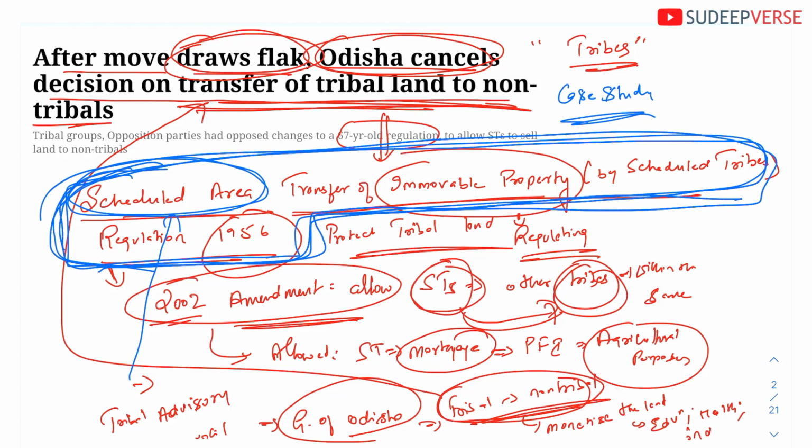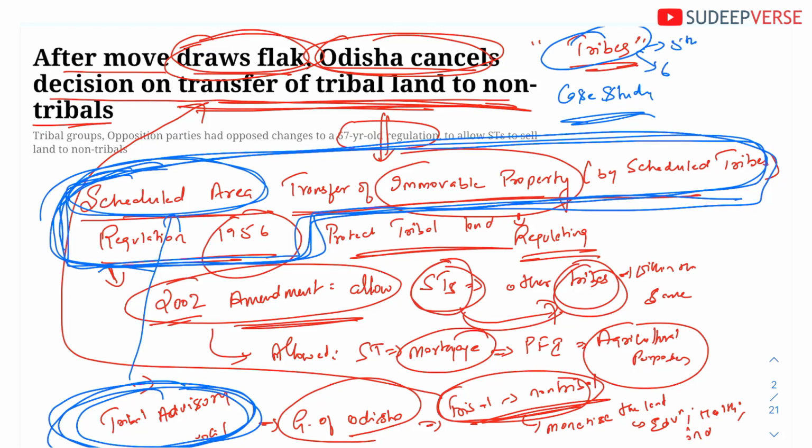So this act is made by the state to regulate the scheduled areas that are declared by the president, whose power to administer is under the control of the governor, who sets up the tribal advisory council to help implement the scheduled areas' special rights. Okay, so this is the entire setup in the constitution to protect the tribes under both the fifth schedule as well as the sixth schedule. I hope it was very elaborate, and I hope you got clarity on the constitutional structure to protect the tribes in mainland India as well as in the northeast, especially Assam, Meghalaya, Tripura and Mizoram. Okay, so this is the first issue of the day.